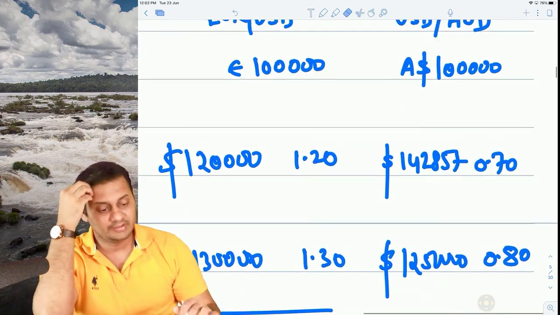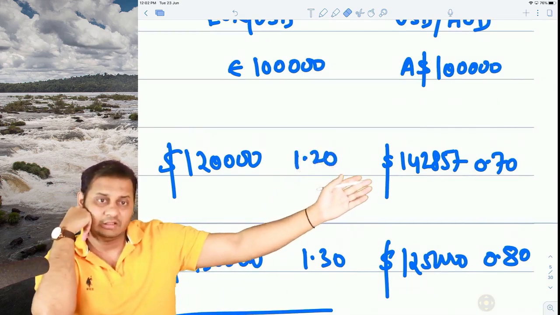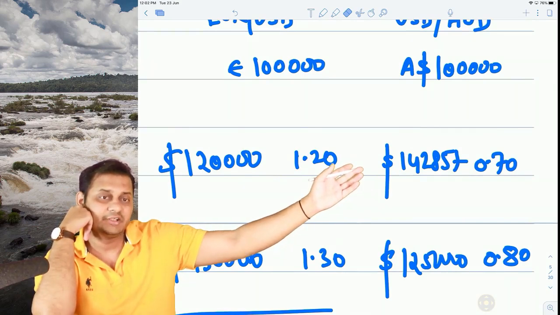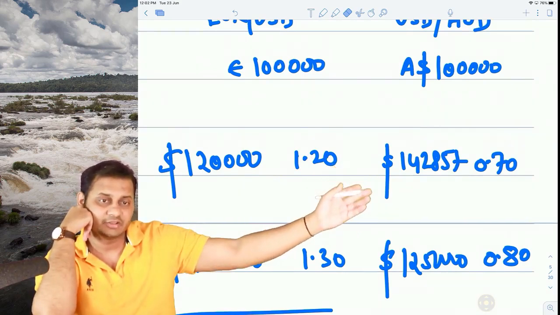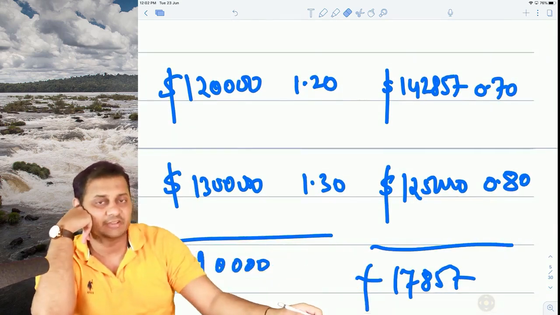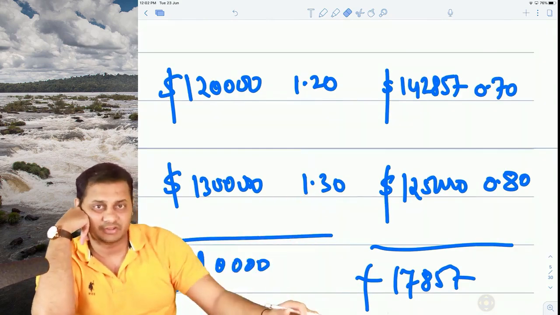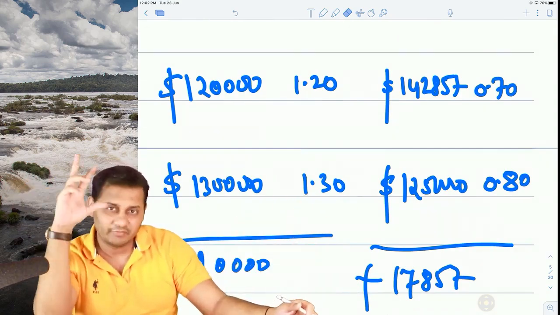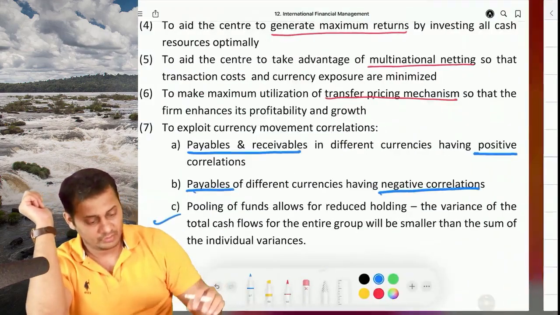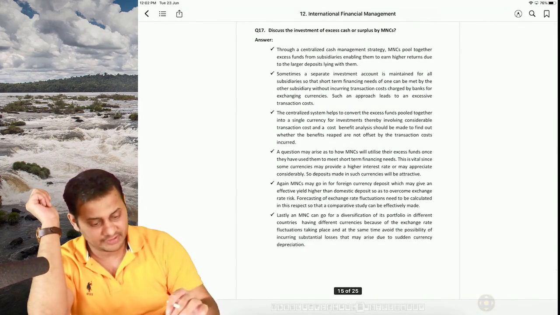And for the payable of 1 lakh Australian dollars, at the given exchange rate it was $142,857, but later on we had to pay only $125,000. So there was a profit of $17,857. A loss of $10,000 and a profit of $17,857 because of negative correlation. So we have reduced the risk. So this is all about centralized cash management.